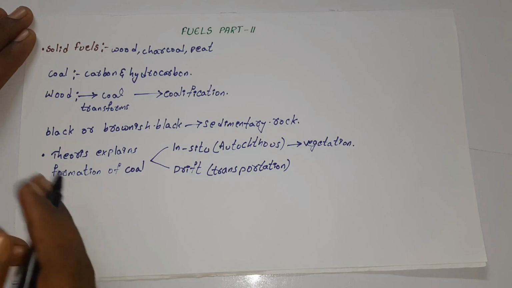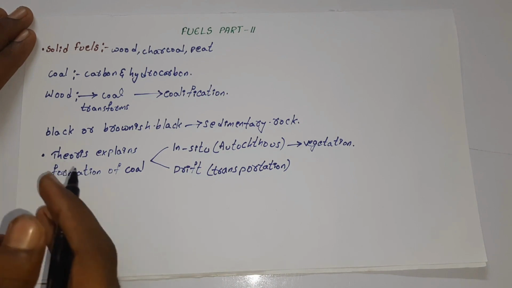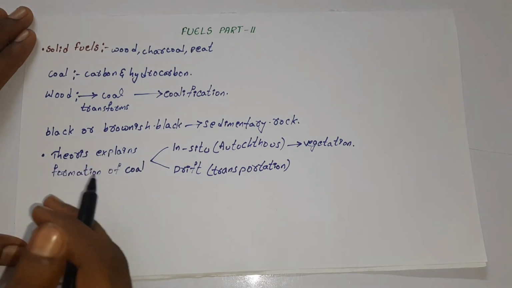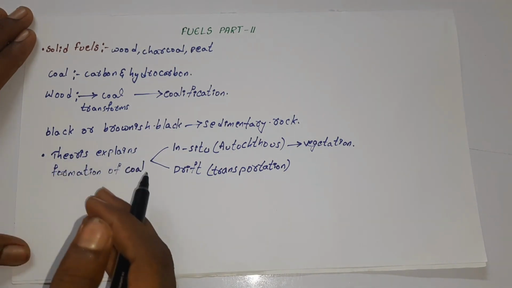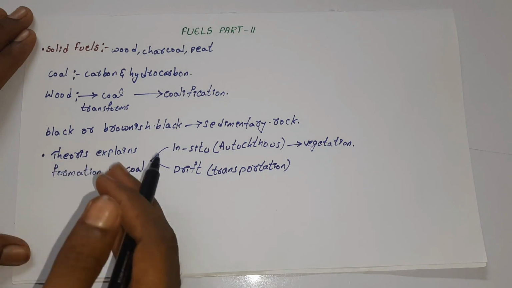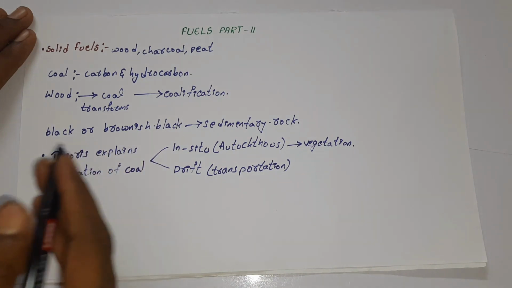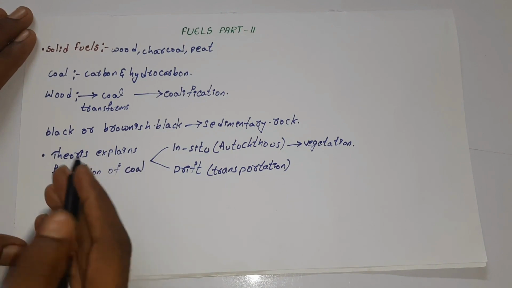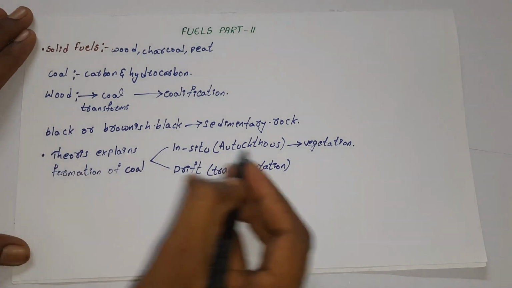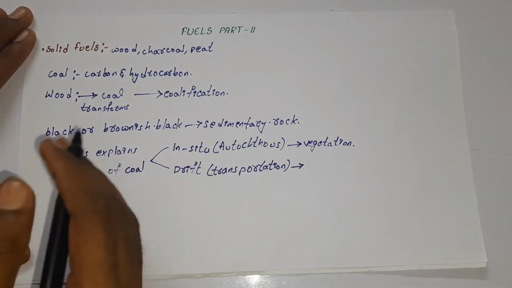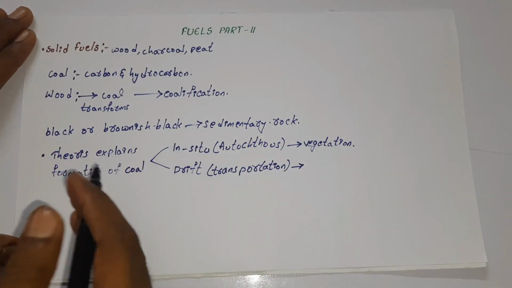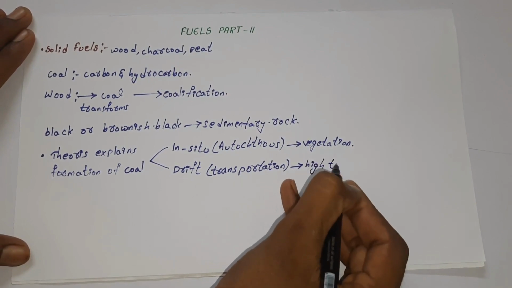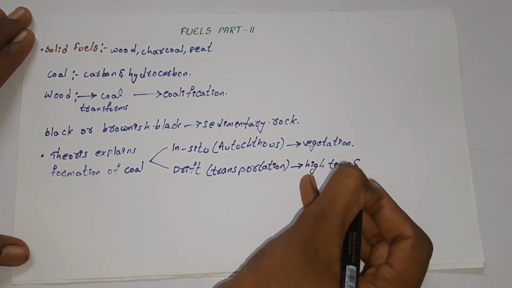Whereas in the drift theory, the trees which form the coal were transported from one place to another place, with soil. After the plants are transported, they get transformed into coal by high temperature and pressure.